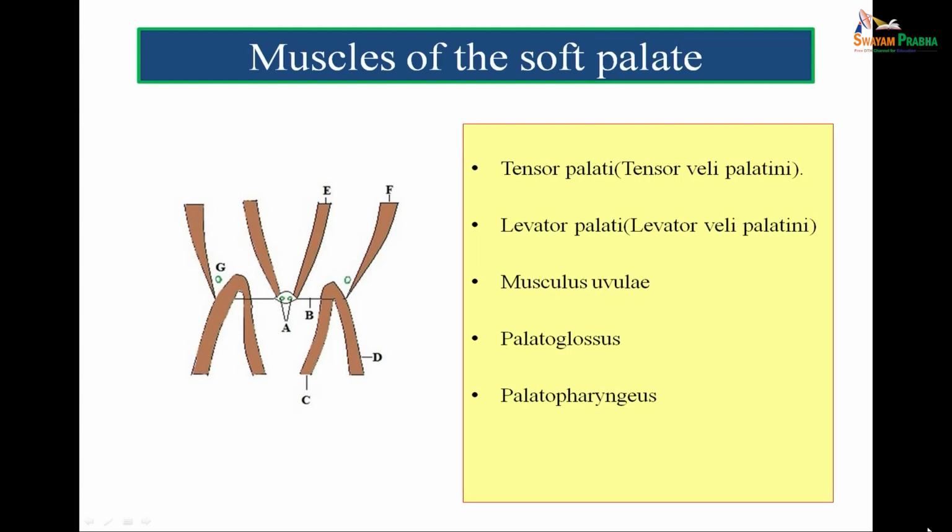There are two muscles lying on the upper aspect of the palatine aponeurosis, levator veli palati marked by E and palatopharyngeus marked by D, and there is one muscle on each side in relation to the lower surface of the palatine aponeurosis, that is the palatoglossus muscle marked by C. So, if we understand these diagrams, we can understand the location of the muscles as well as the action of the muscles of the soft palate.